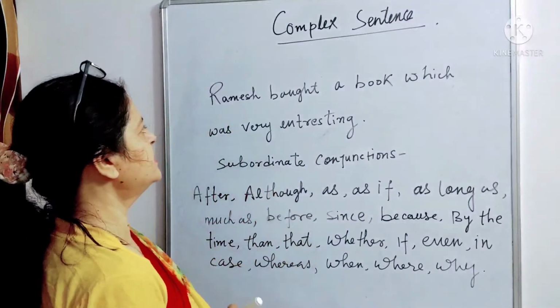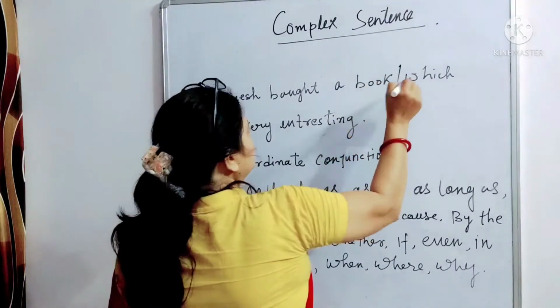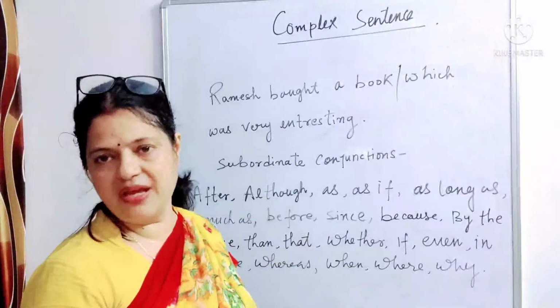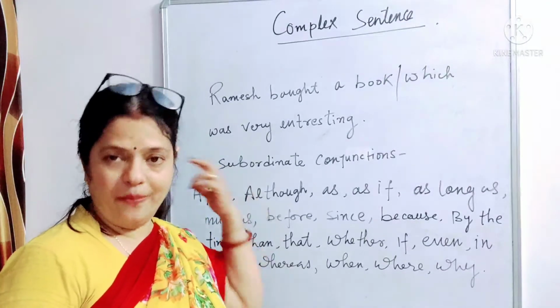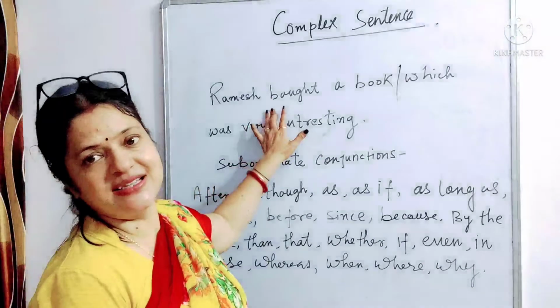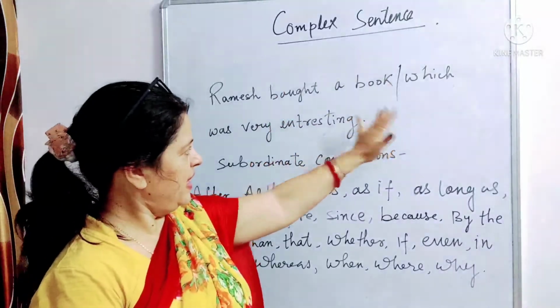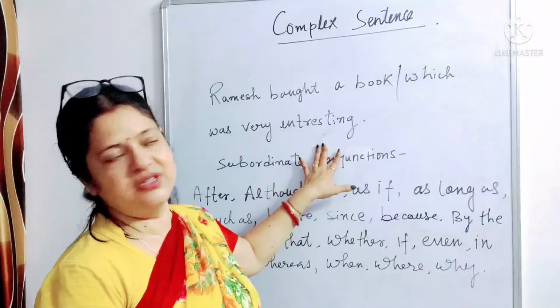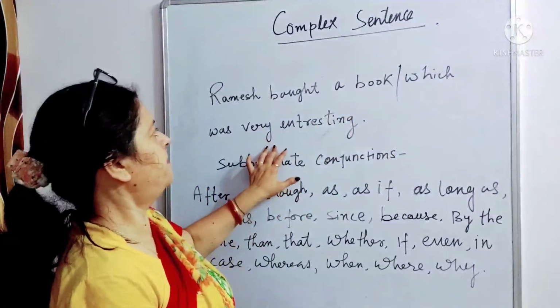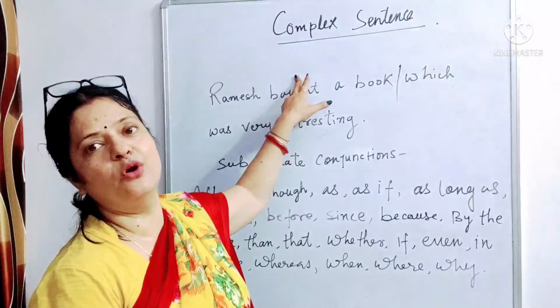So the sentence is divided into two parts. The first part is called the P clause, principal clause, main clause or independent clause, because it is not depending on the other clause for its meaning, but the second part is depending on the principal clause for its meaning.